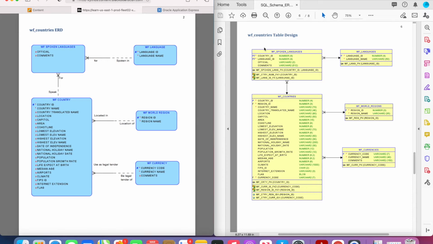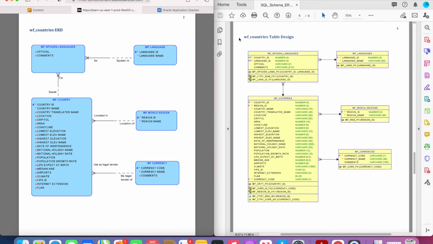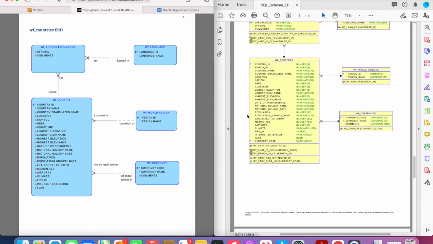And so there's nothing super different about this particular table design for this ERD. So you can look at all of the attributes if you want. And then you can open this in Apex and you can click on, for example, the WF countries table, and you can see that the attributes are listed as the column names for that table.